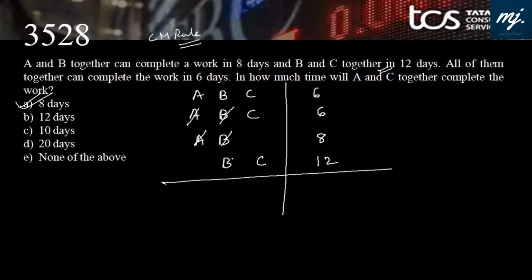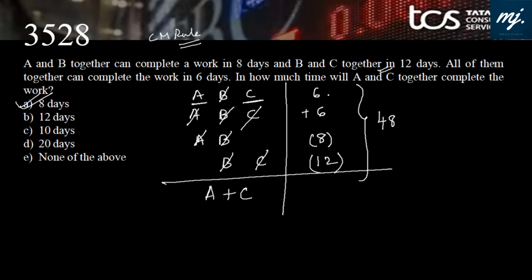A, B gone if subtracted and B, C gone if subtracted. We would be left with what? Only A and C. That means the drill is we'll add 6 plus 6 and then subtract 8 and 12.